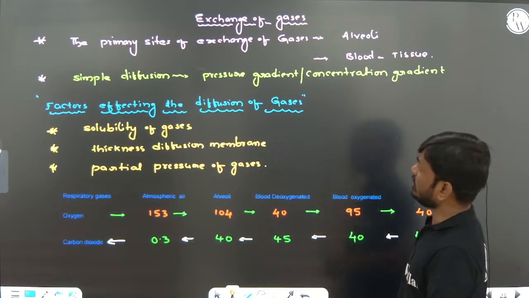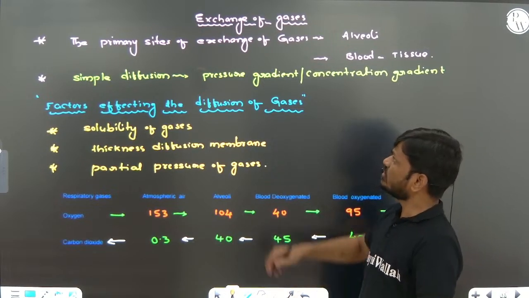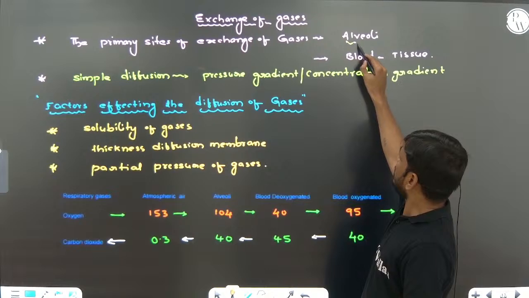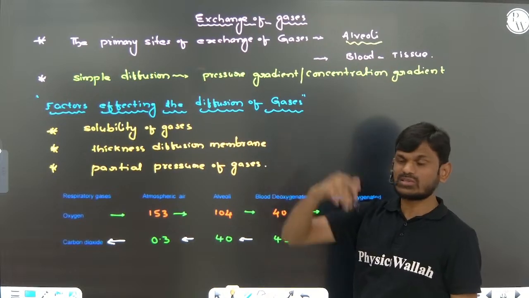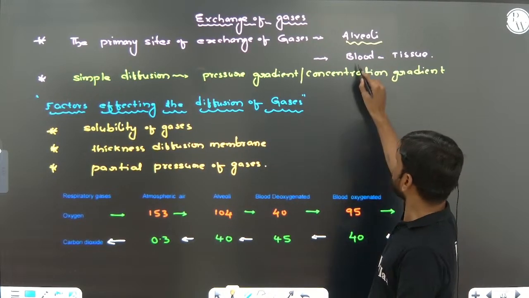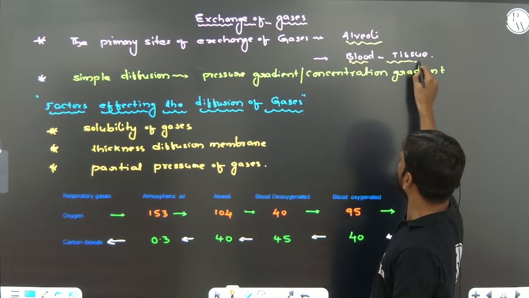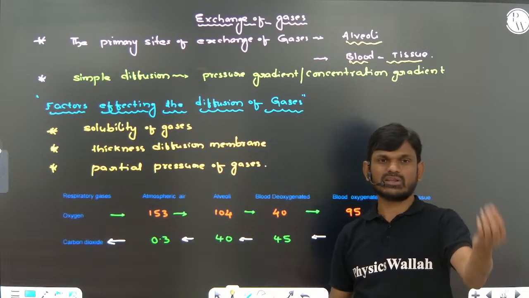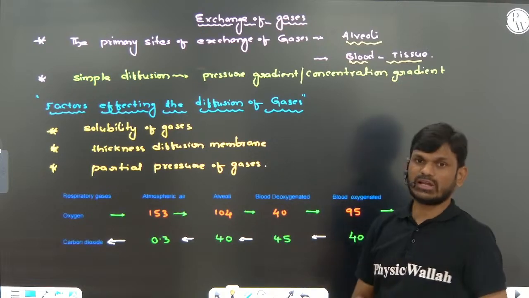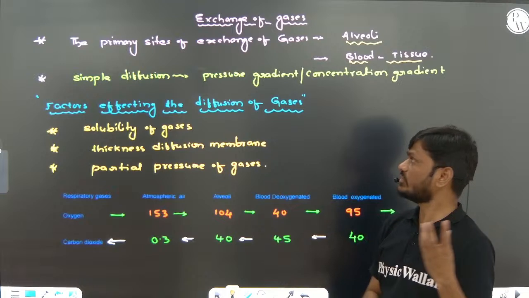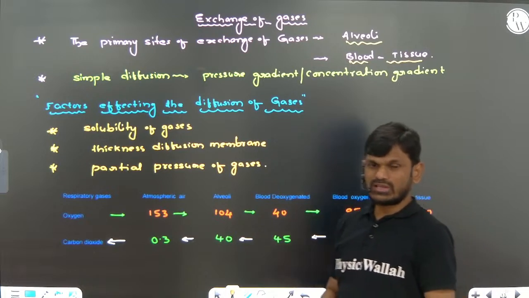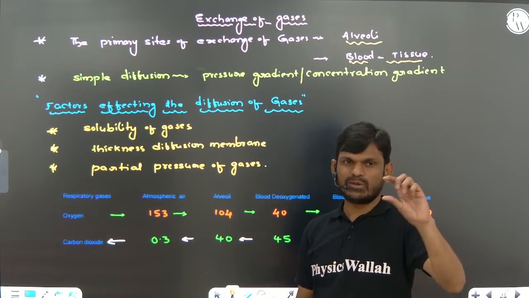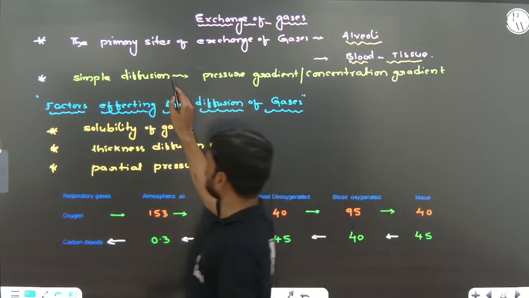Next one, exchange of the gases. Alveoli is the primary site of exchange of gases, and exchange of gas also takes place between tissue and blood, which I told you is internal respiration. Exchange of the gases depends on a simple physical process called diffusion, simple diffusion.